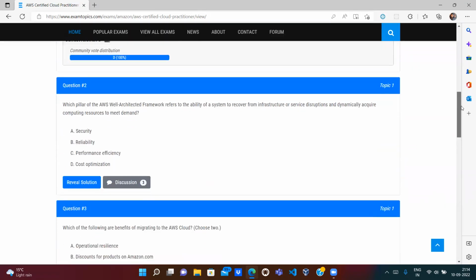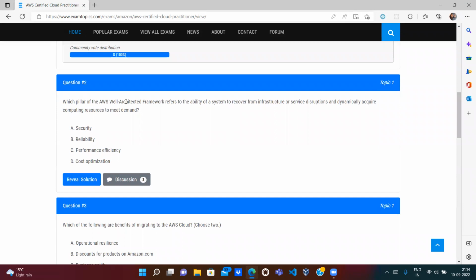So question number two. Which pillar of the AWS Well-Architected Framework refers to the ability of a system to recover from infrastructure or service disruption and dynamically acquire computing resources to meet demand? If you are preparing for the Certified Cloud Practitioner exam, maybe two or three questions you will get within the exam related to the AWS Well-Architected Framework.